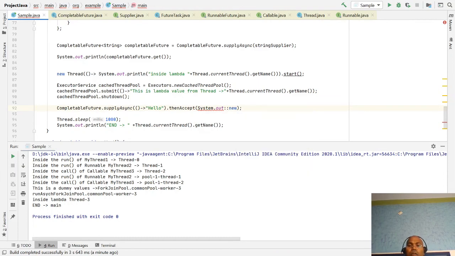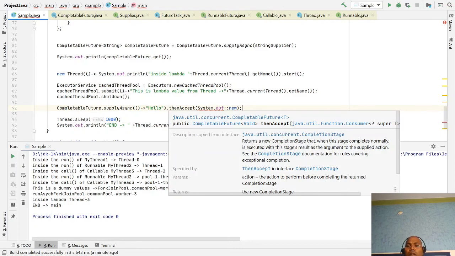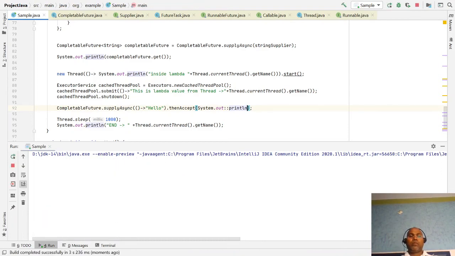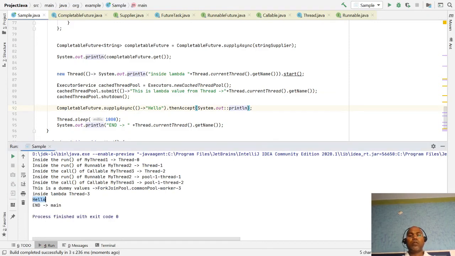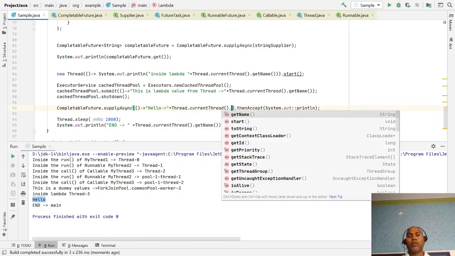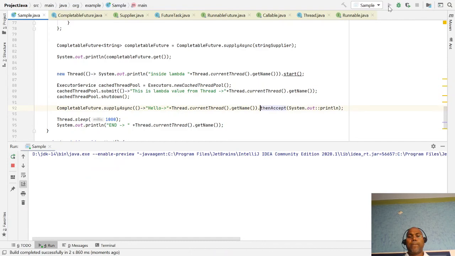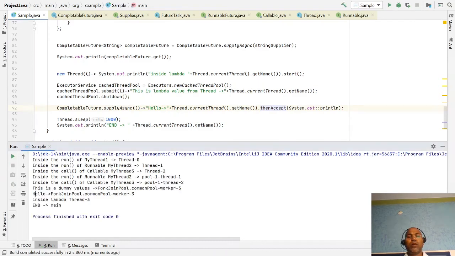What is the Consumer interface? Oh, sorry, println. And then you can print here, "Hello". If you want to notice from which thread, just give Thread.currentThread().getName(), which shows which thread is printing. Okay, this is the hello from this thread.